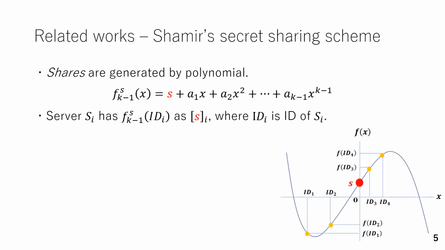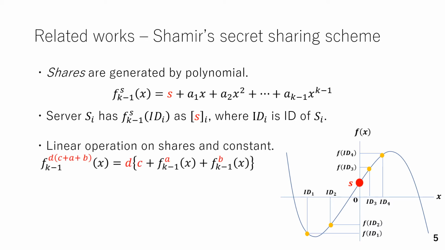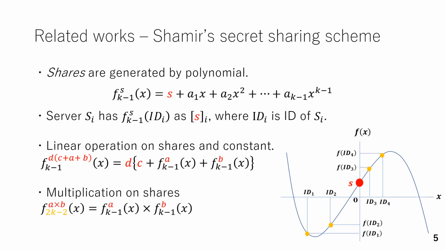The share of server Si is a point on the graph as shown in the picture. In this scheme, linear operation on shares and constants can be performed as follows. Moreover, multiplication on shares can also be performed as follows.